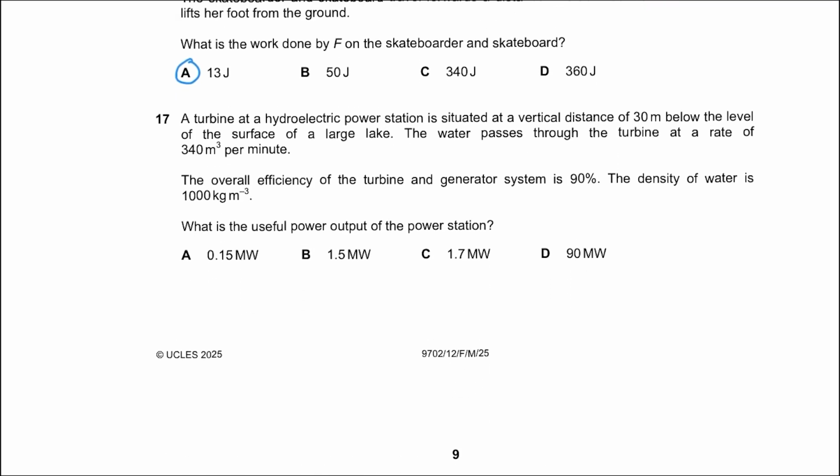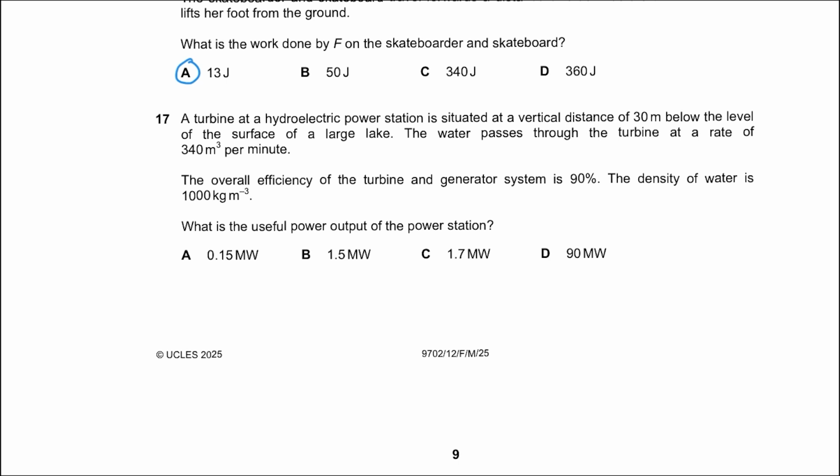Question 17 says a turbine of a hydroelectric power station is situated at a vertical distance of 30 meters below the level of the surface of a large lake. The water passes through the turbine at a rate of 340 meter cube per minute. The overall efficiency of the turbine and the generator is 90%. The density of water is 1000 kilograms per meter cube. What is the useful output power of the power station?